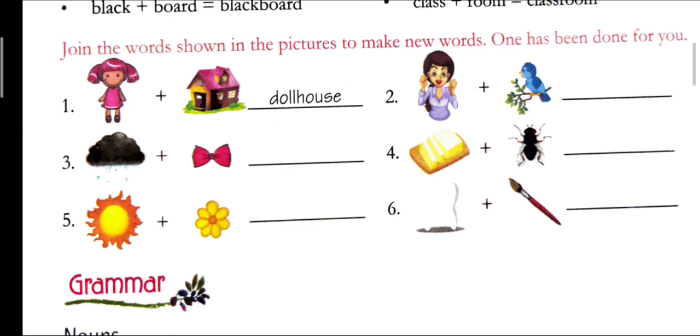Third, rain plus bow equals rainbow. Next, honey plus bee equals honeybee. Next, sun plus flower equals sunflower. Next, tooth plus brush equals toothbrush.